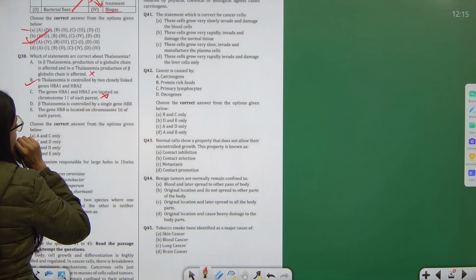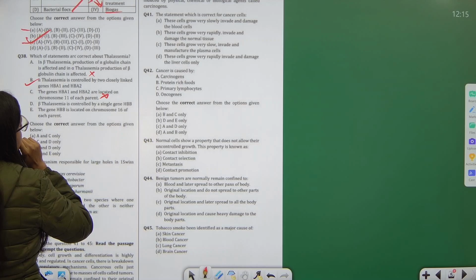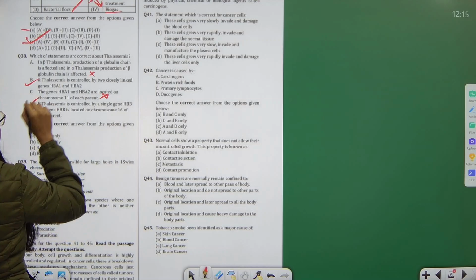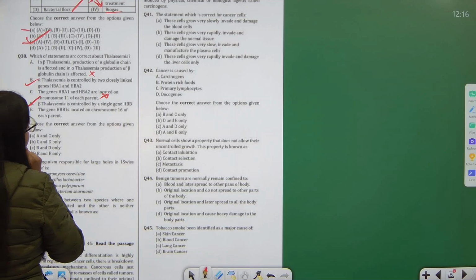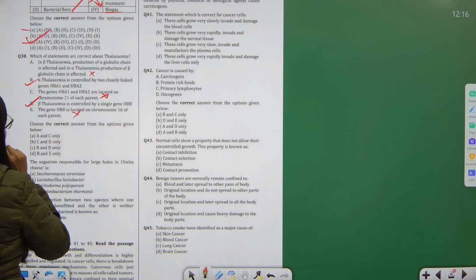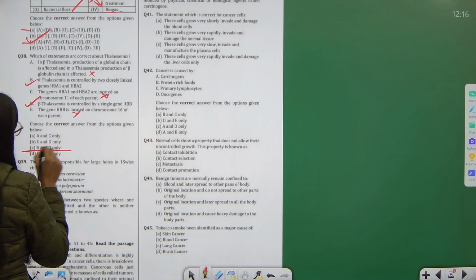No. Beta thalassemia is controlled by a single HBB gene. Correct. It is located on chromosome number 6 of each parent. No. So basically B and D are the correct answers.